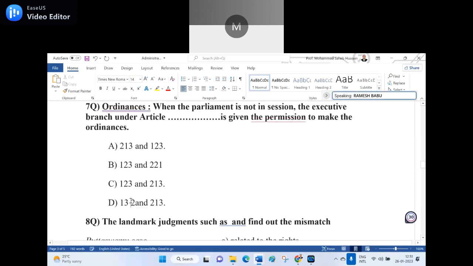It is Article 123 and Article 213 that is given the permission to make the ordinances. So that is the right answer. C is the right answer here.